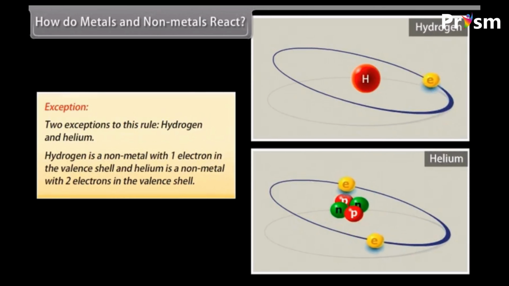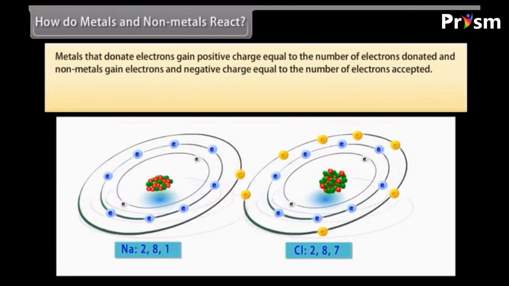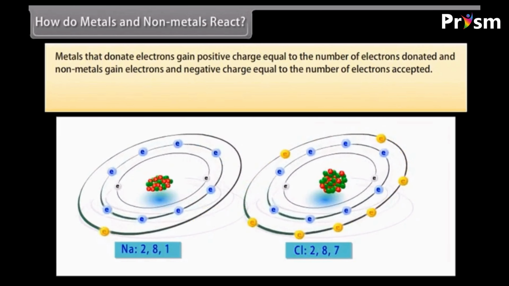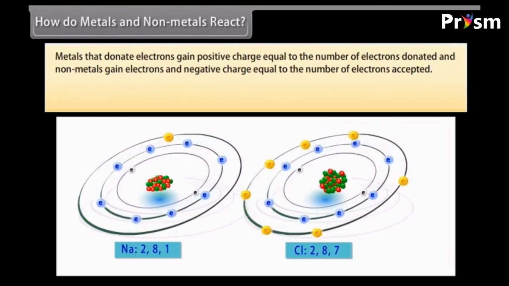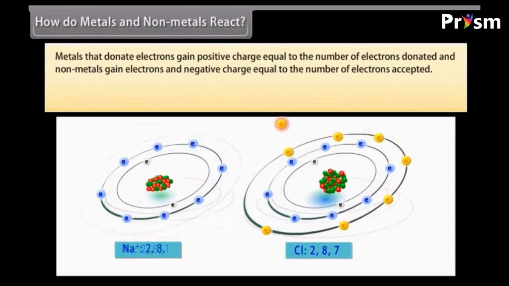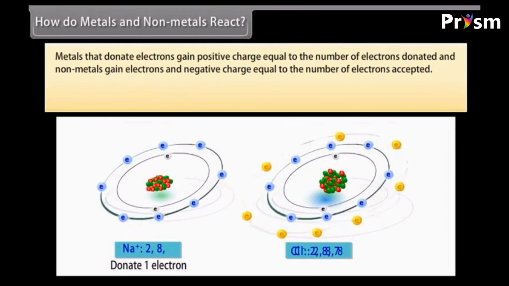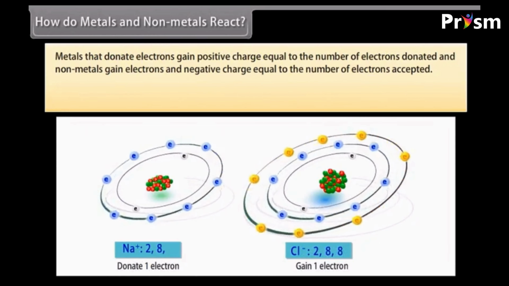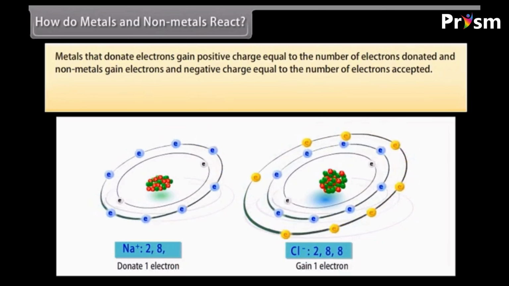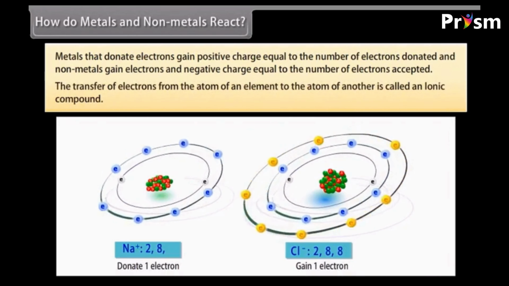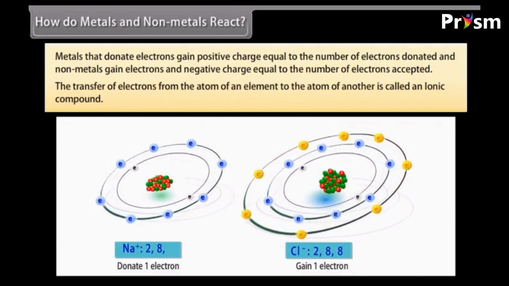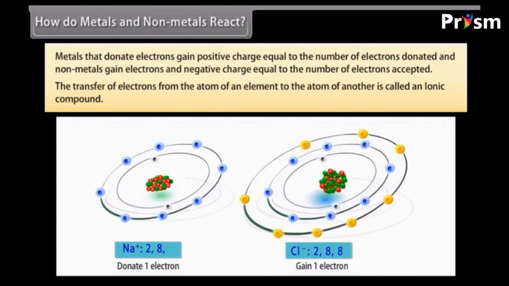Metals that donate electrons gain positive charge equal to the number of electrons donated, and non-metals gain electrons and negative charge equal to the number of electrons accepted. When a metal atom donates 1, 2, or 3 electrons from its valence shell to another non-metal atom that has the ability to accept these electrons, it is known as electrovalency. As a result of this, both these atoms form the structure of an inert gas. The transfer of electrons from the atom of an element to the atom of another results in an ionic compound.